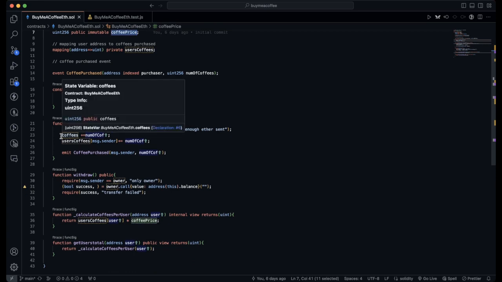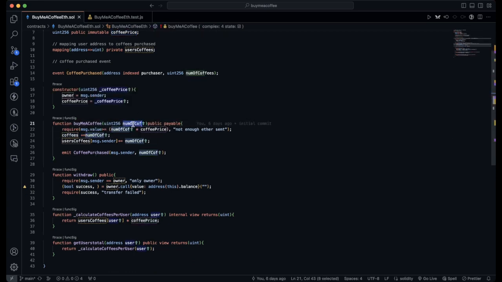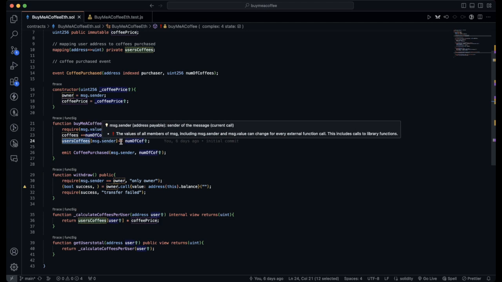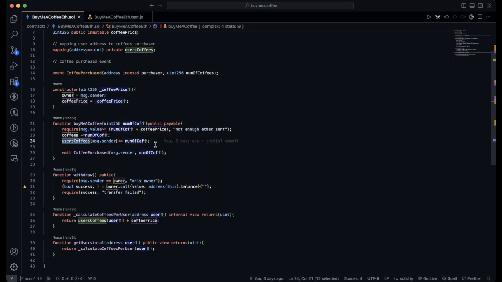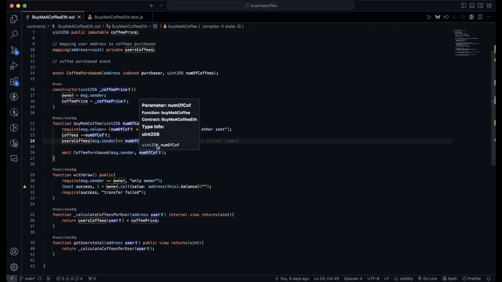Then we increment the number of coffees by the number of coffees passed in, and then we track the mapping of the user's coffees to the message.sender plus equals the number of coffees purchased. Now, we use this plus equals operator as we don't want to rewrite how many coffees a user has purchased, but we want to increment and increase the number.